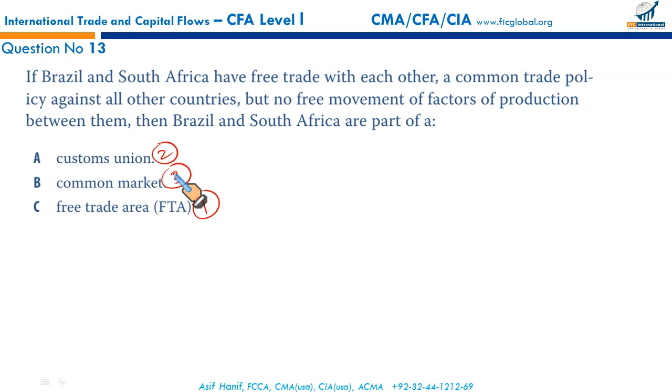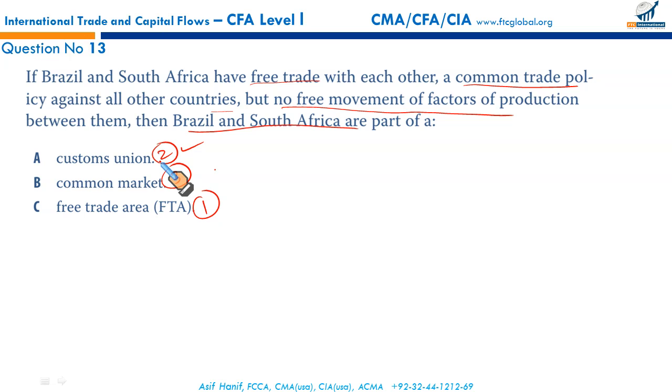Now, where does this arrangement fall? Brazil and South Africa have free trade with each other, common trade policies against all other countries, but no free movement of factors of production. It is a customs union, because a customs union extends from a free trade area by not only allowing free movement of goods and services among members, but also creating a common trade policy against non-members.